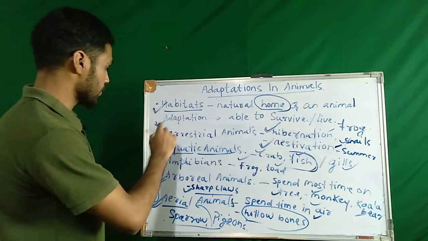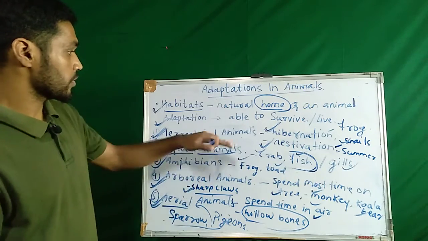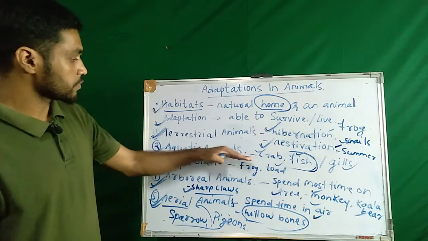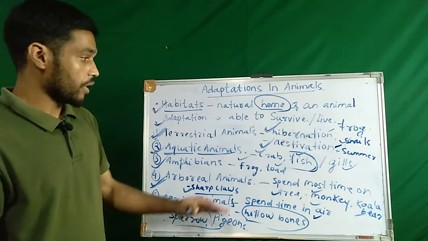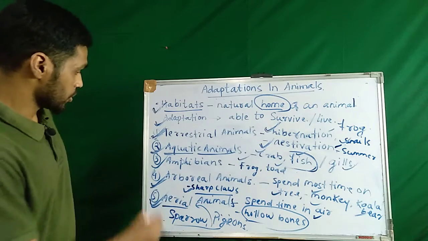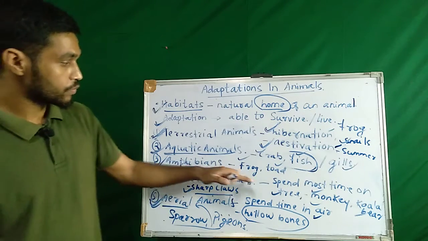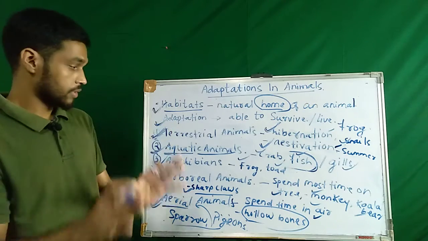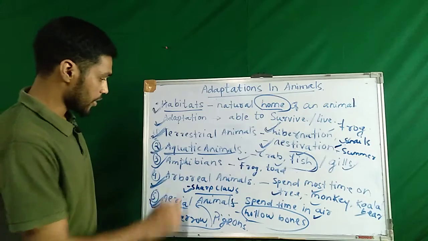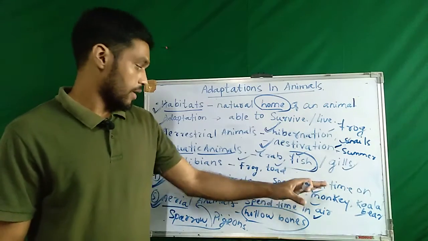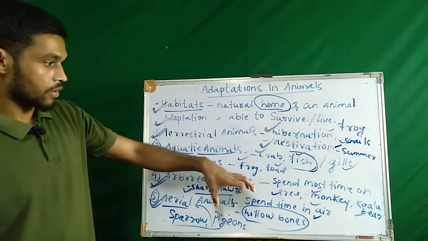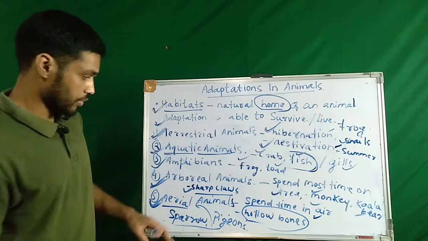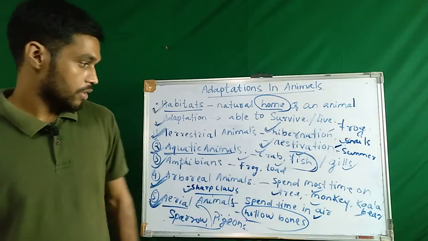Some animals are adaptable to land, some are adaptable to water, some are adaptable to both land and water, some are adaptable to trees, and some are adaptable to air.